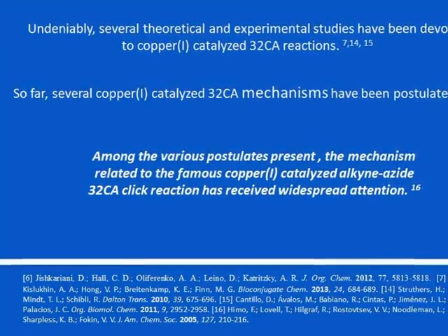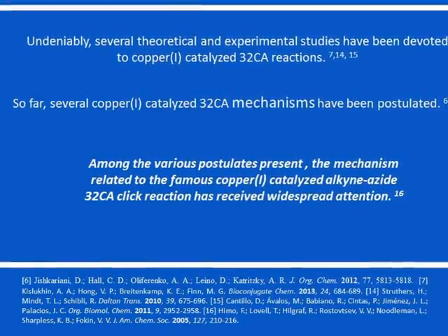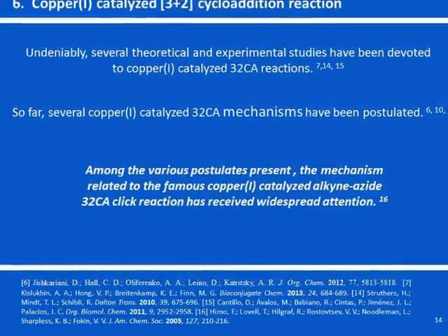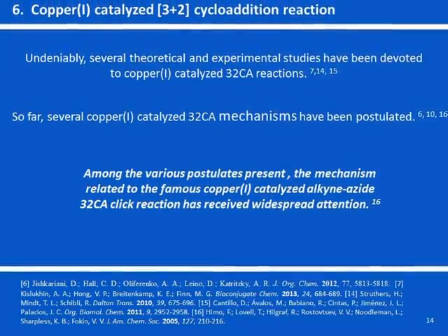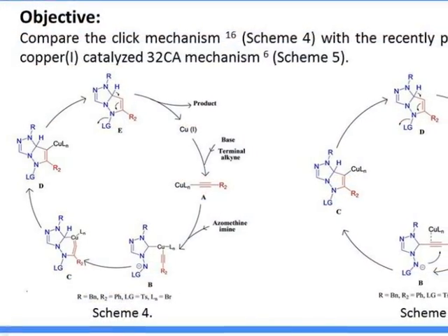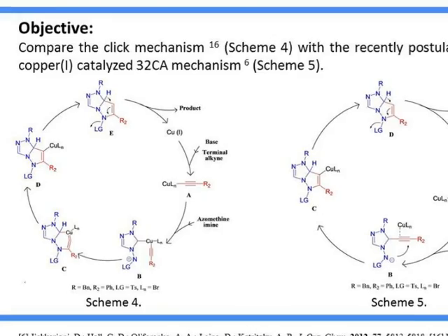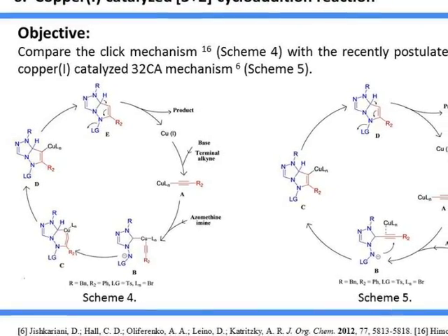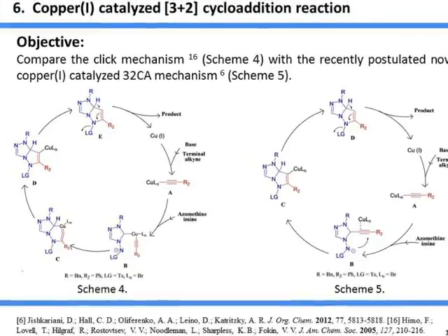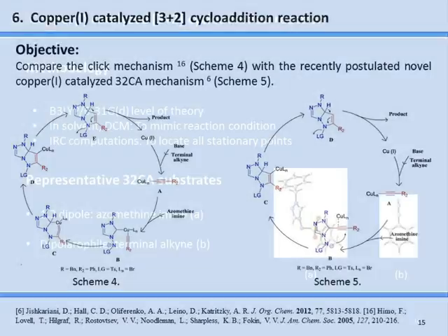Moreover, based on these studies, several mechanisms involving copper(I) have been proposed. Among the various postulates, the archetypal click mechanism has received the widest attention. The objective of my study is to compare the click mechanism, as illustrated in scheme 4, with that of a novel copper(I) catalyzed 3+2 cycloaddition mechanism, as illustrated in scheme 5.